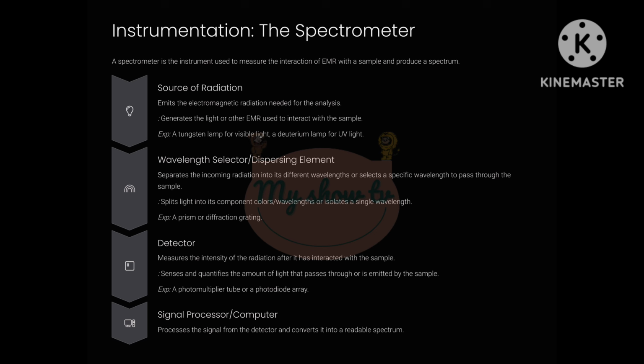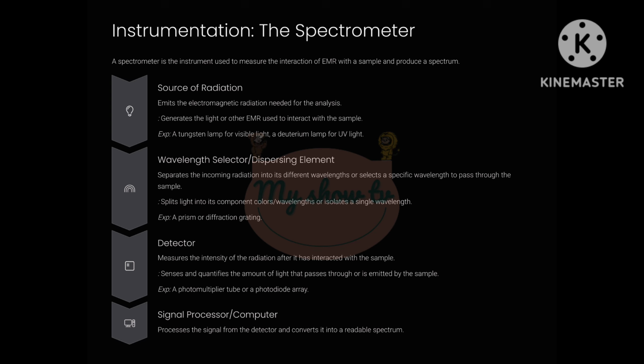2. Sample holder. This is where we place the substance we want to analyze. The type of sample holder depends on the state of the sample, solid, liquid, gas, and the type of radiation being used. For example, for liquid samples in UV-vis spectroscopy, we often use small transparent containers called cuvettes, typically made of glass or quartz. For solid samples in IR spectroscopy, the sample might be ground into a powder and mixed with a transparent material to form a pellet.